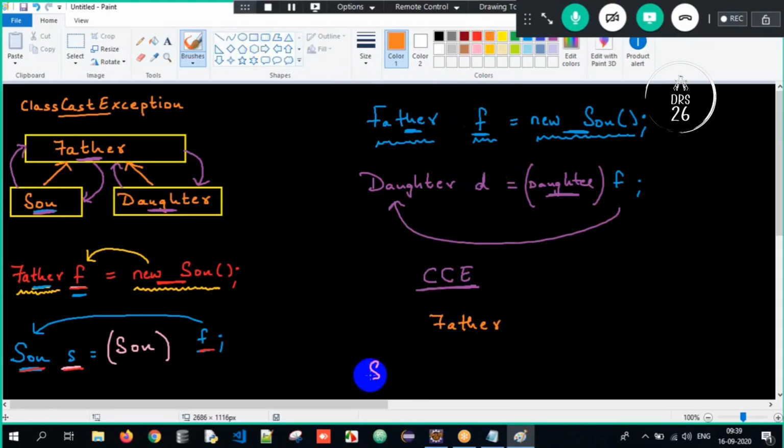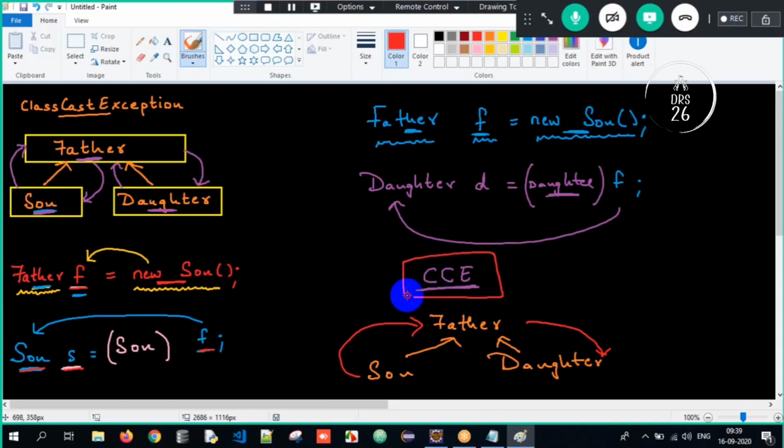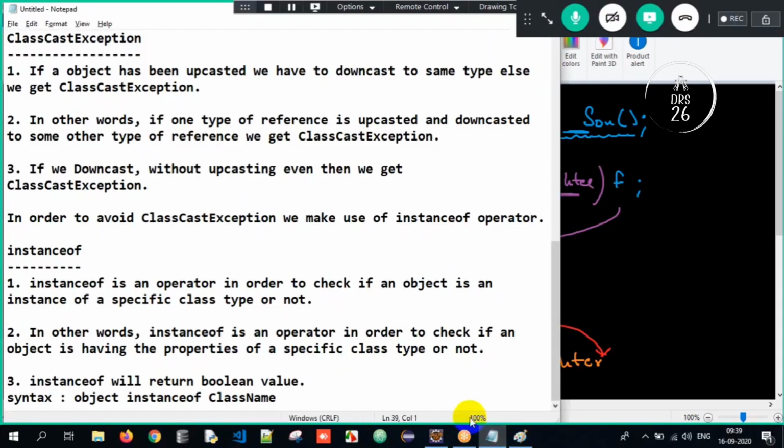Okay. And there is son and daughter here. Son and daughter, and there is a relationship between them. So if son has upcasted, we have to downcast it to son only. If I do not downcast to son and downcast it to daughter, we will get class cast exception here. Got it? So this is what I have done.